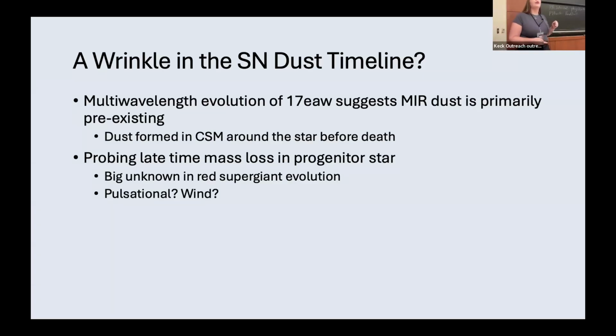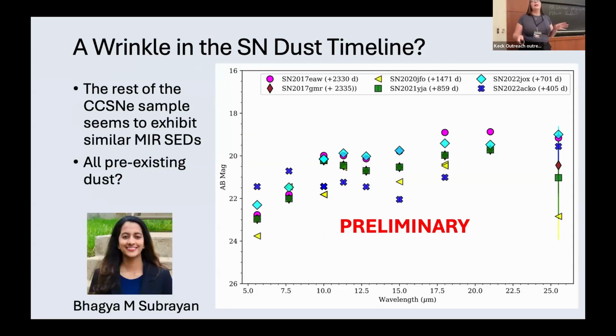And to that end, what about the rest of this sample? So this is preliminary work by a postdoc in my group, Brian, and we have just a few of the SEDs. The pink circles here in the background are 17EAW. You can barely see them because all of the SEDs look uncannily similar. So this is the mid-infrared data. And so perhaps this means that all of these are pre-existing dust, and that this is something that we'd expect to find with most red supergiants that are dying.